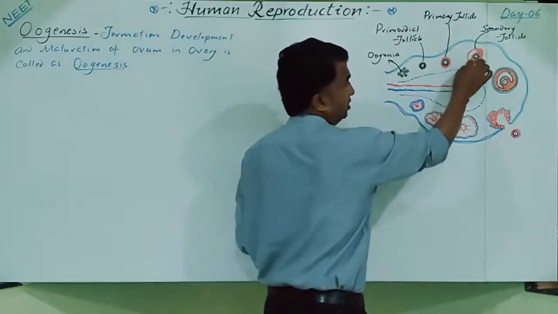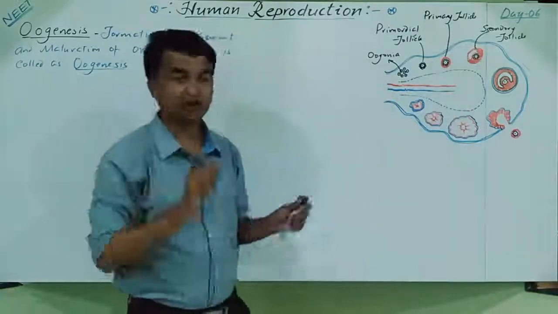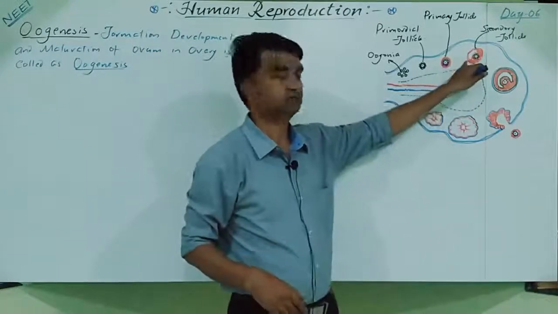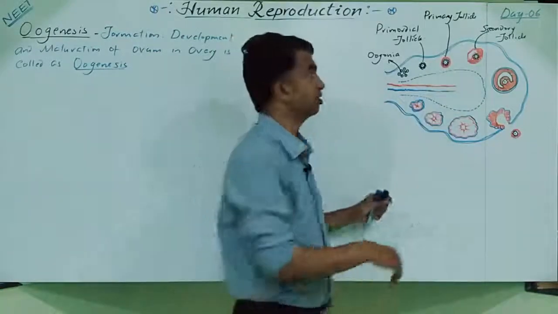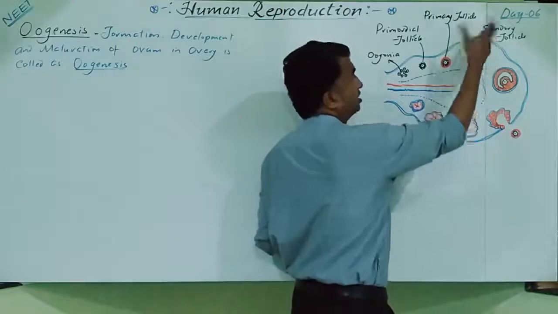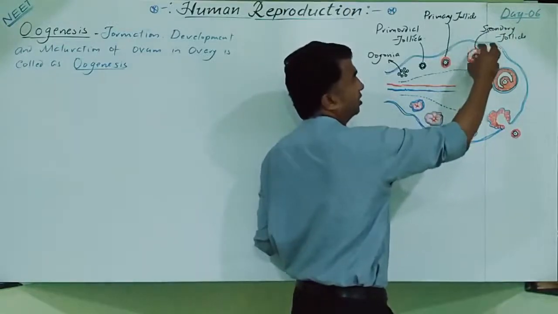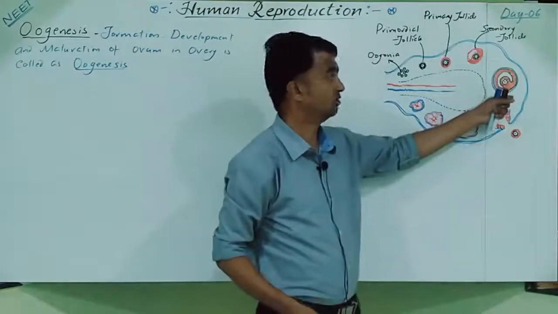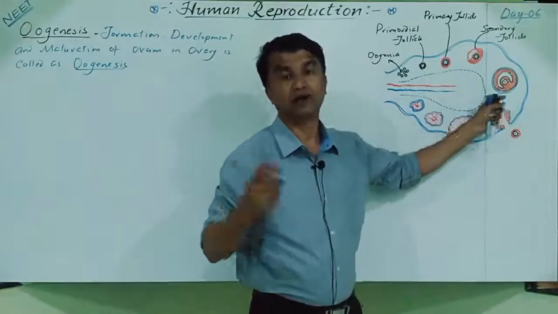Surrounding that primary oocyte, a thick zona pellucida layer develops. Gradually the size increases, and the secondary follicle develops into the tertiary follicle.